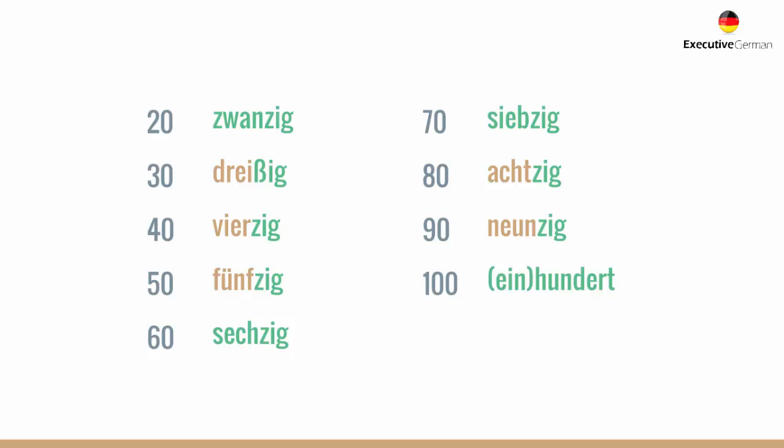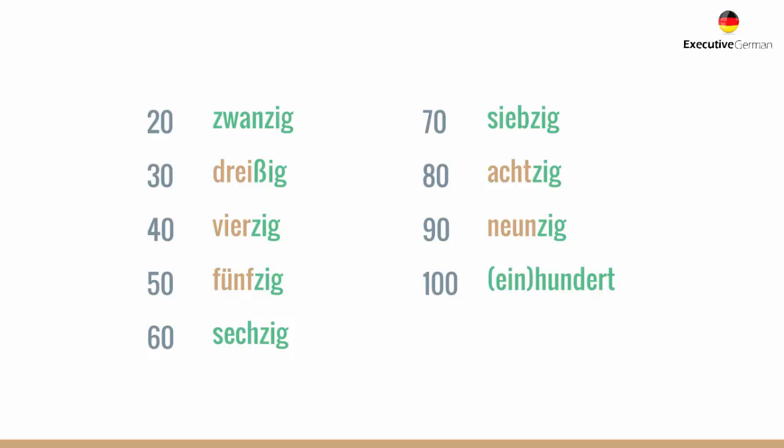Okay, so this rule holds true for most of the round numbers, but there are some exceptions or slight alterations, as you can see, as I have highlighted in this slide. So the first one is that 20 is not zweizig as you would expect. So it's zwanzig, it's just a slight exception to this rule.